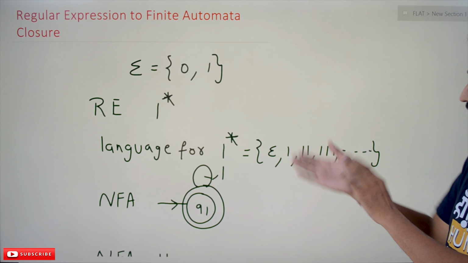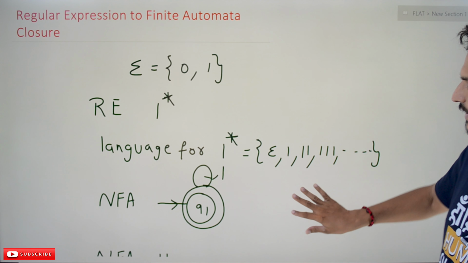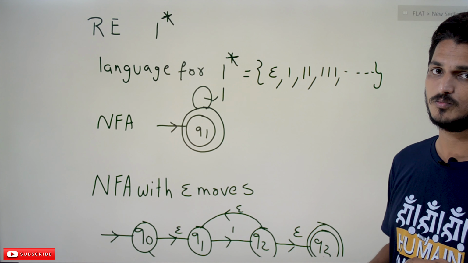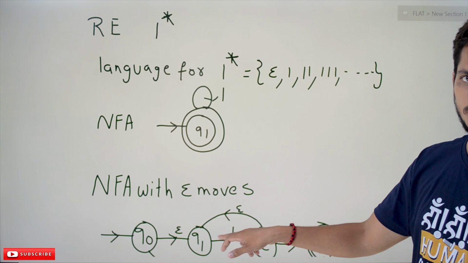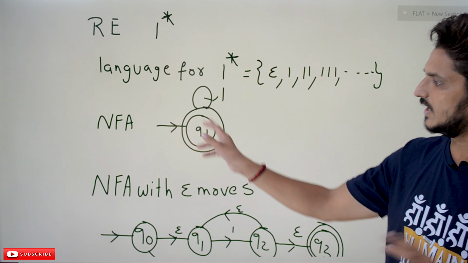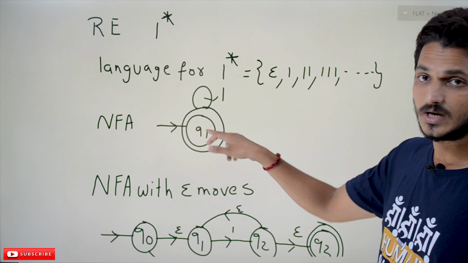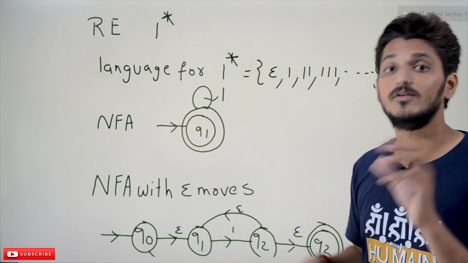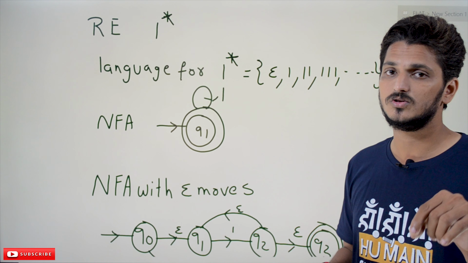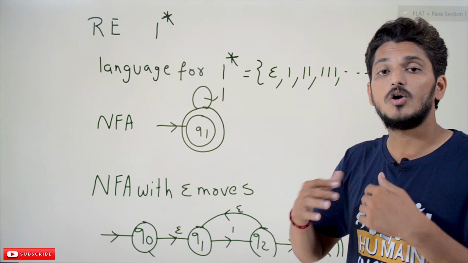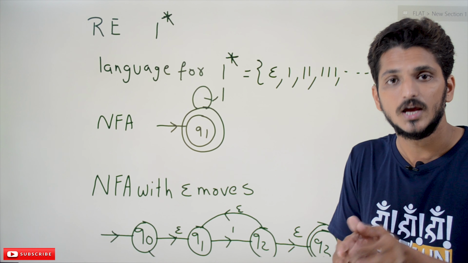We show the equivalent of this regular expression in finite automata in both situations, NFA and NFA with epsilon moves. Most textbooks follow NFA with epsilon moves, but for better understanding we are writing both. The initial state is Q1 and the final state is also Q1. Why is the final state also Q1? Epsilon should be accepted, meaning without taking any input it should be accepted.